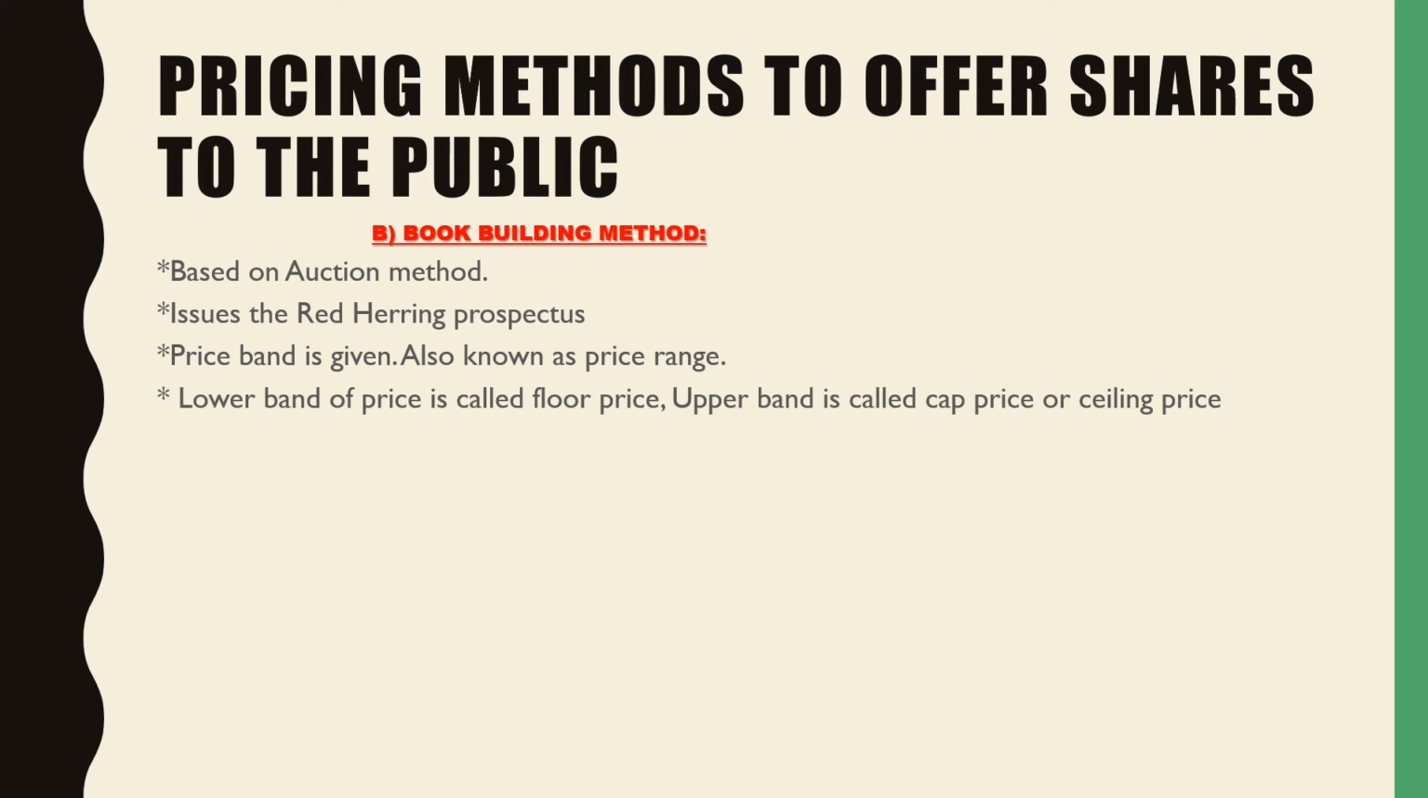Now, what is this price band? There is a lower band of price which is known as the floor price, and the upper band is called the cap price or the ceiling price over here. So the lower band, floor price, as the name itself indicates, floor, that which is on the ground, and the upper band we call the cap, that which is the ceiling or the higher price. So these are the two prices which are going to be mentioned in the price band over here.